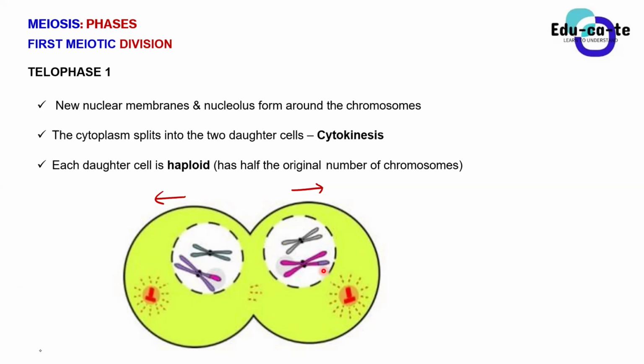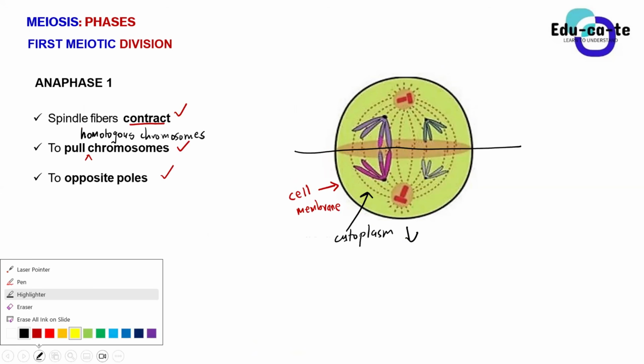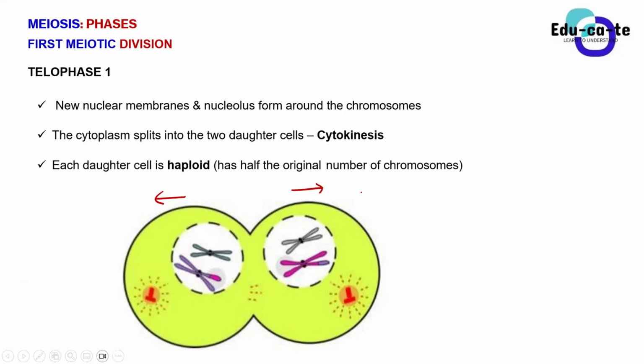And now what happens? These two poles will start developing, because remember guys that this is actually coming from two poles that have been separated. This is one pole on top, this is another pole at the bottom. So these two poles will start forming their new nuclear membranes. We have new nuclear membranes and a new nucleolus also developing around those chromosomes.